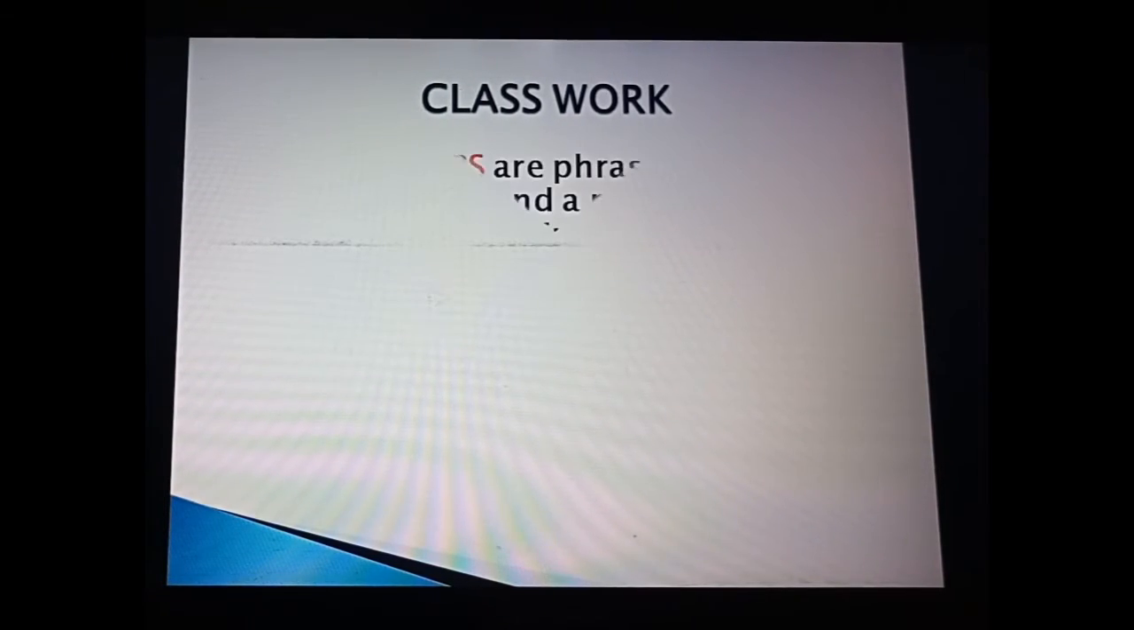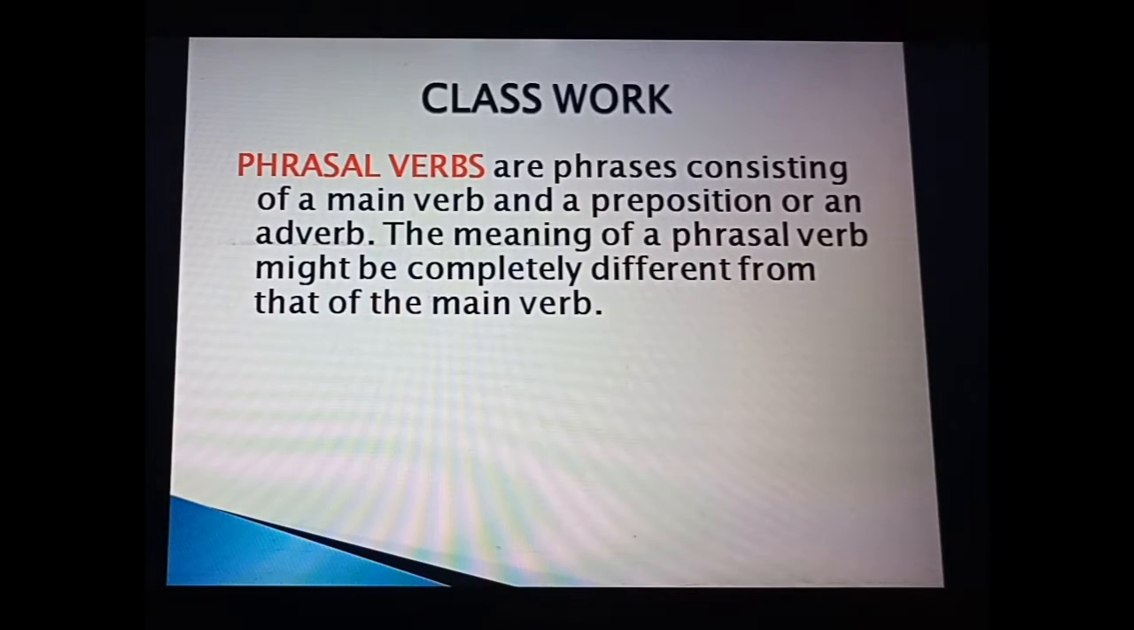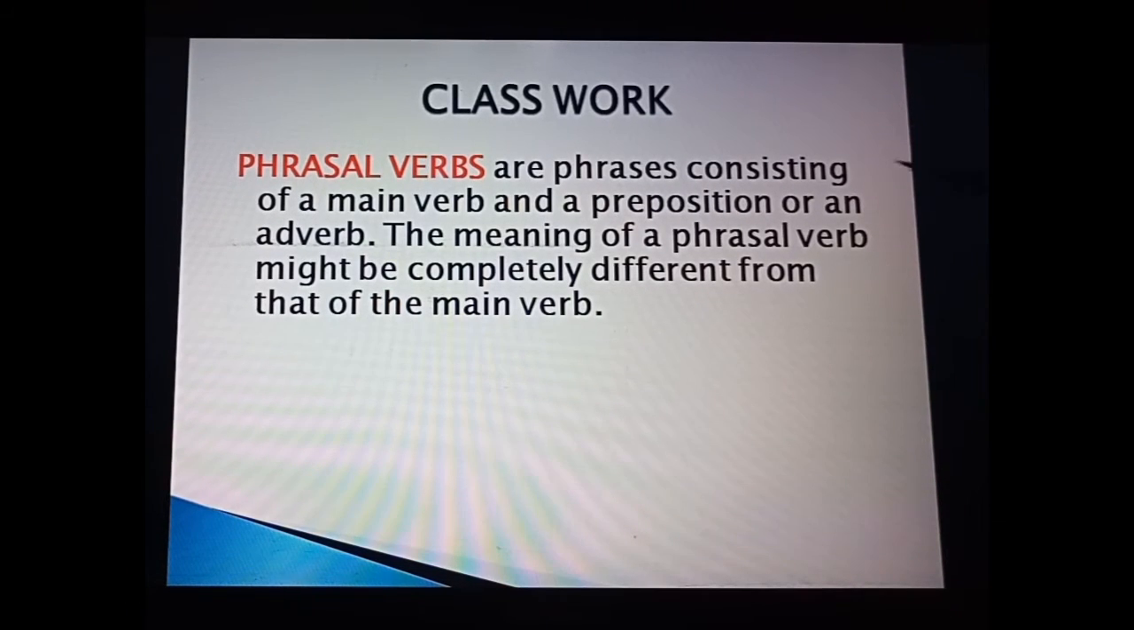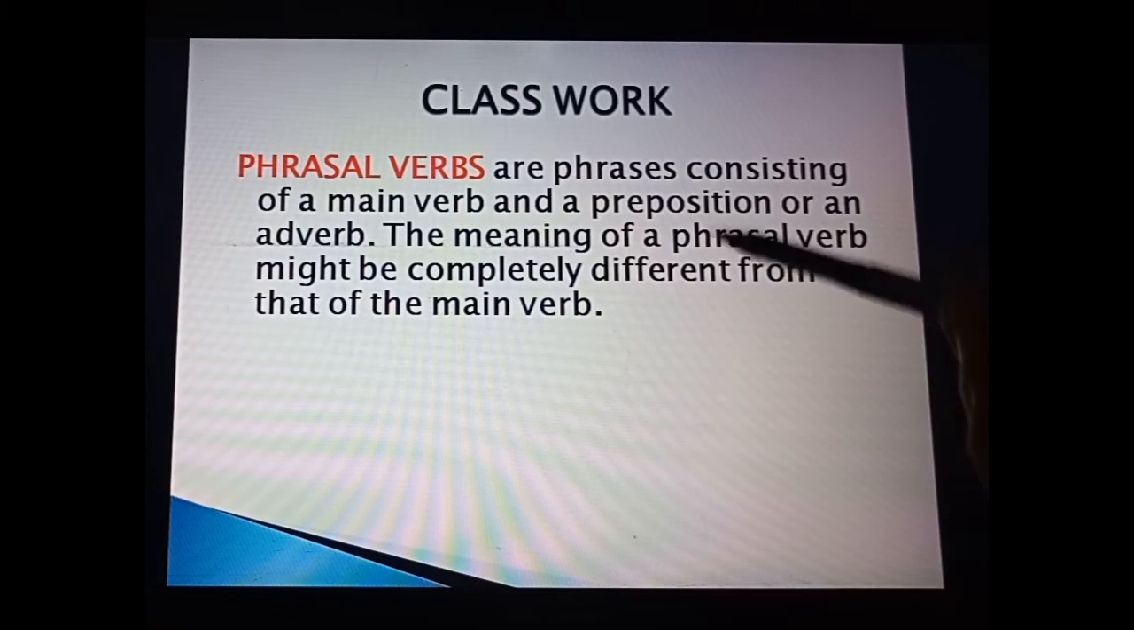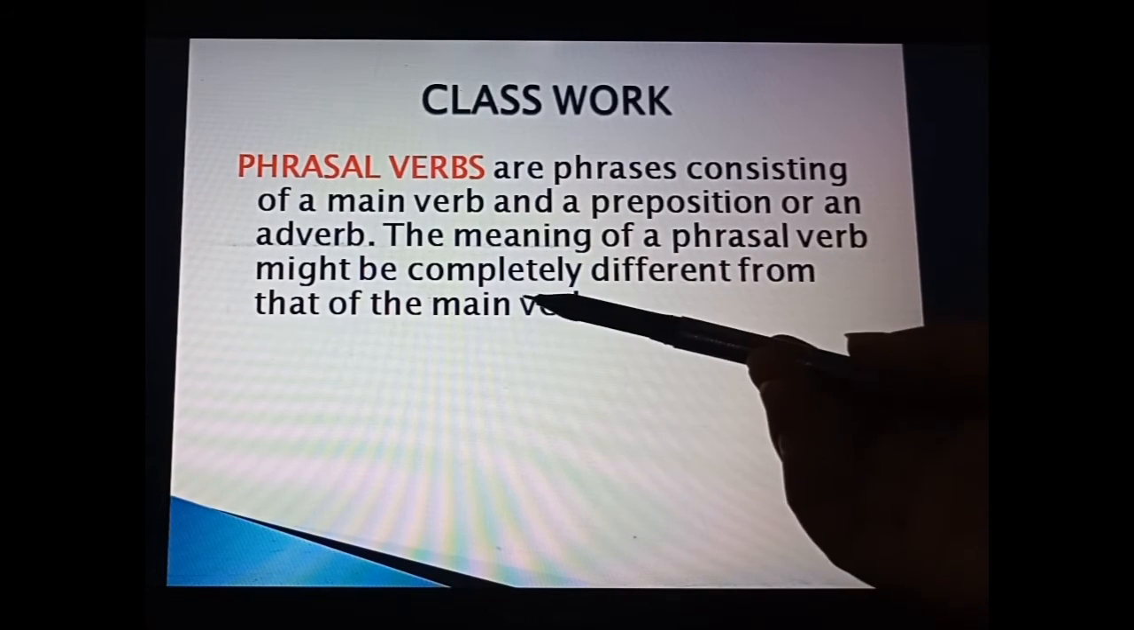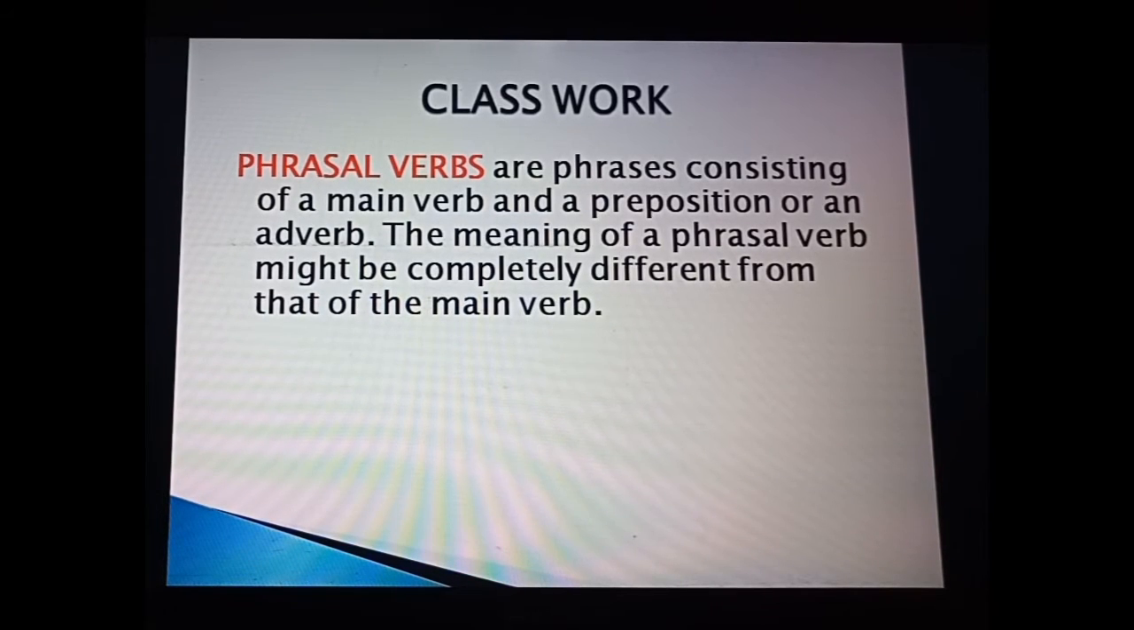Now just see, this is your classwork, students. That is the definition of phrasal verb. Phrasal verbs are phrases consisting of a main verb and a preposition or an adverb. As I have told you earlier, the verb is mandatory. After that, you can add a preposition or an adverb. If you are going to add any one of them, you cannot do it like this, that whatever you want you put. Every word has special prepositions or adverbs. After joining them only, we can make a different phrasal verb.